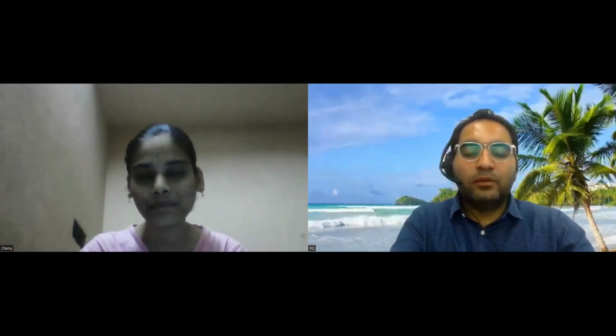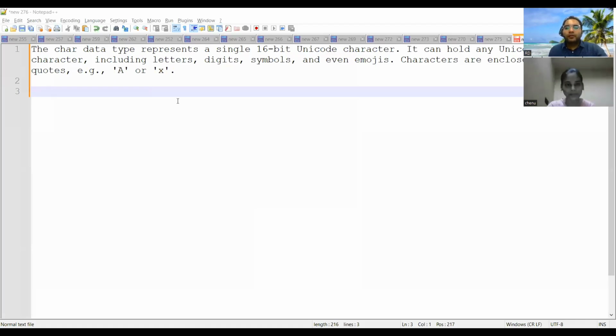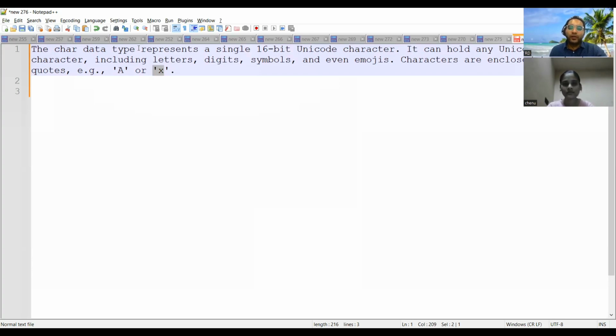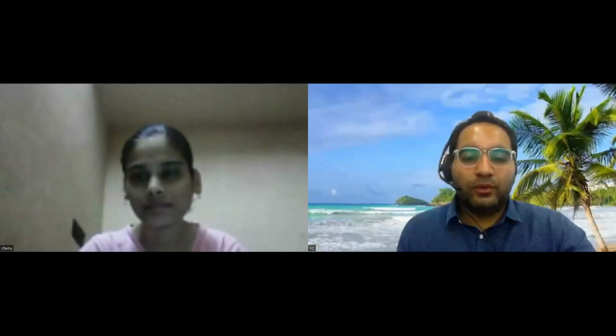So let me tell you. Let me share my screen also for your reference. So you were telling the characters are enclosed in single quotes, right? So this is a correct answer. Now, what is character? Character is nothing but a data type. It will represent a 16-bit Unicode character. So it can hold any Unicode character, let it be a letter or digits or symbols, numeric, alphabetic, even emojis you can pass. So that's what the character data type will do, right? Yes, sir. Okay, great.